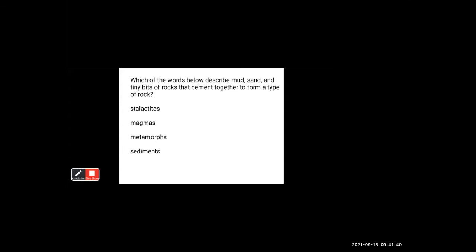First I will tell you the meaning of this question. Which word describes mud, sand, tiny bits of rocks? Which rock has this?